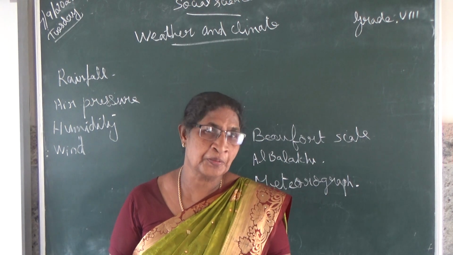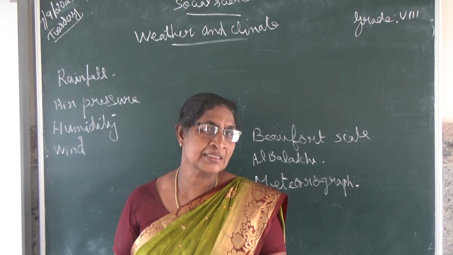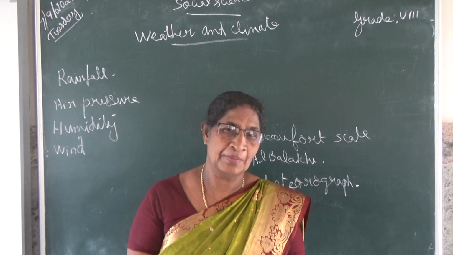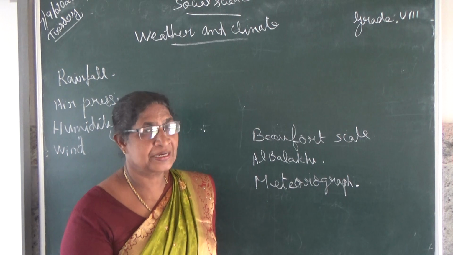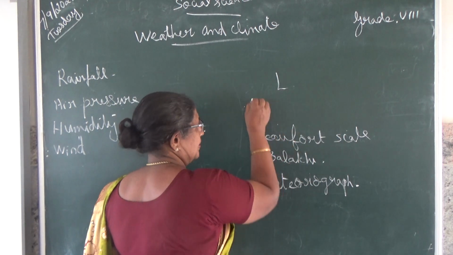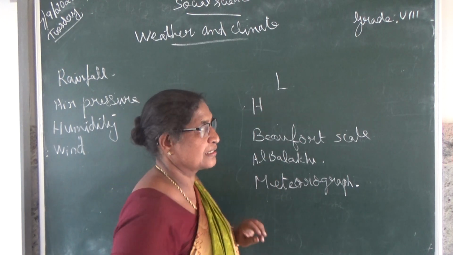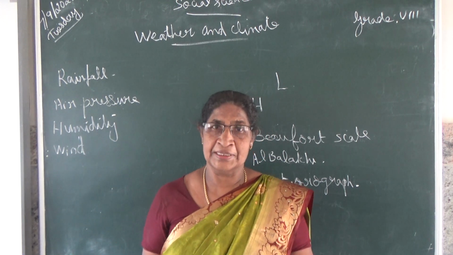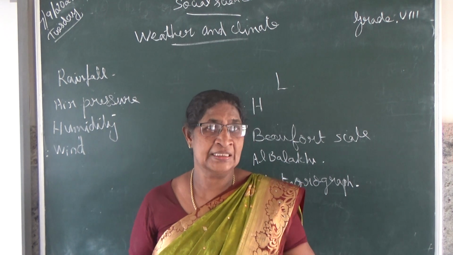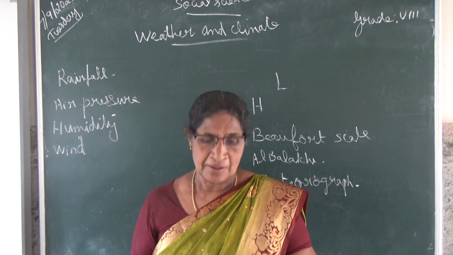The low pressure system is marked as L on the map. If you see a climatic map, they mention L. L means low pressure, and H, high, means high pressure area.